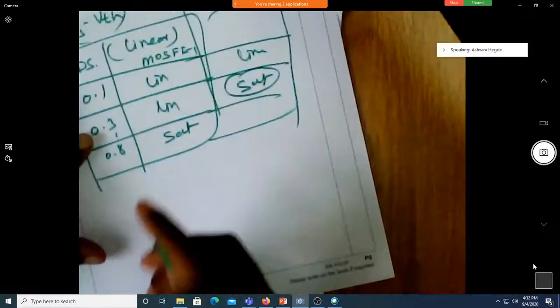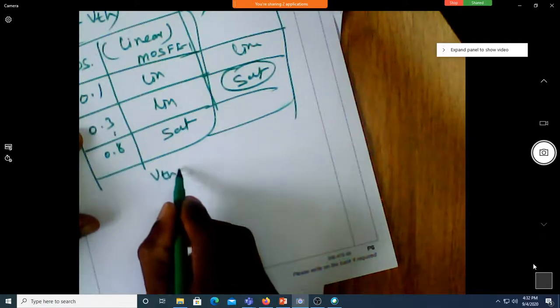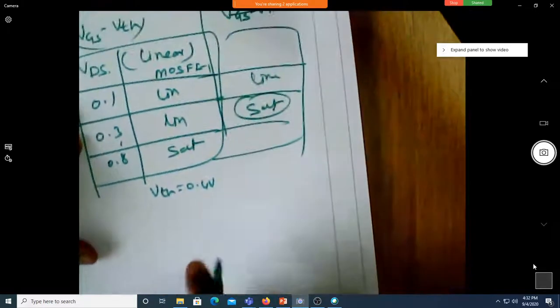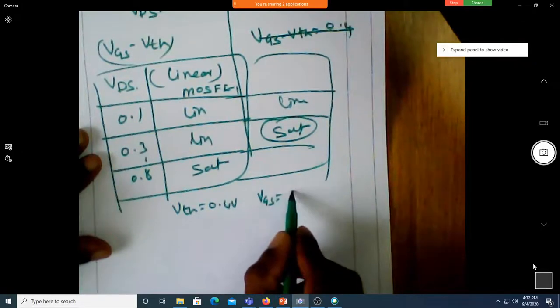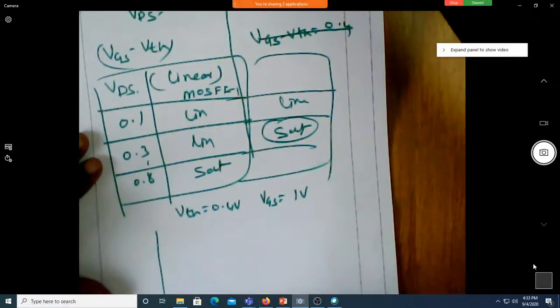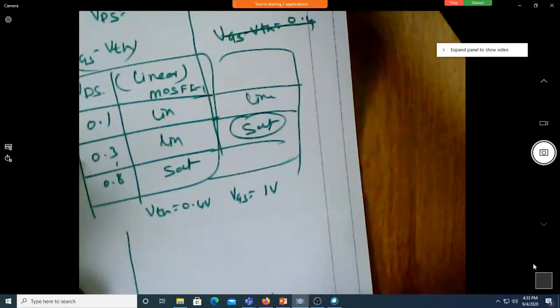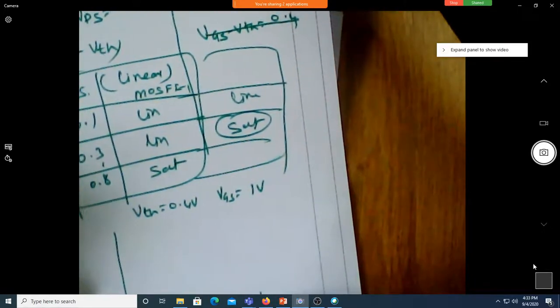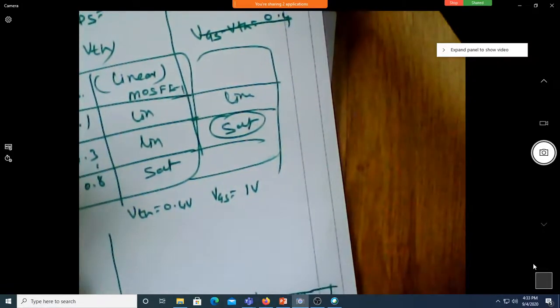Now we shall plot the graph. Let me take VTH equal to 0.4 volt and VGS equal to 1 volt. Let me start plotting the graph. This axis is 0, 0.1, 0.2, 0.3, 0.4, 0.5, 0.6, and so on, keep increasing.